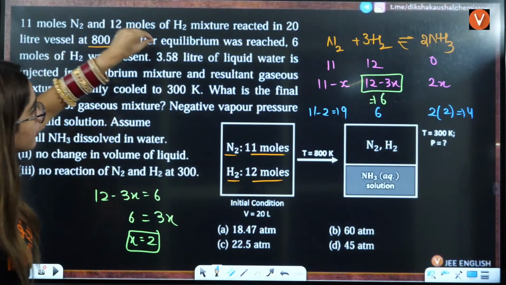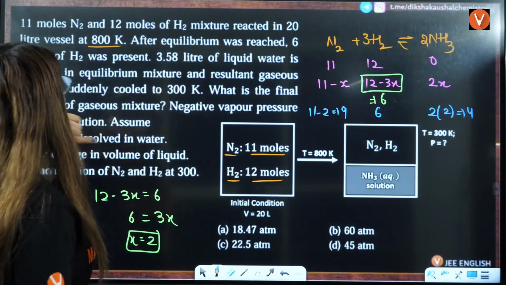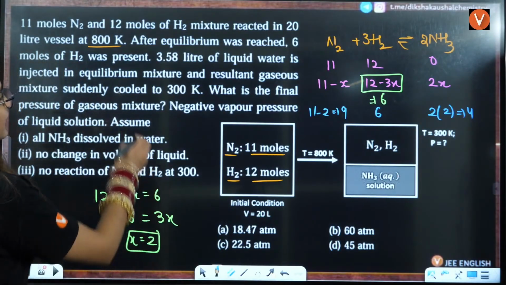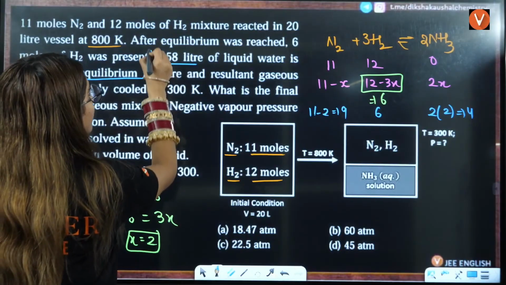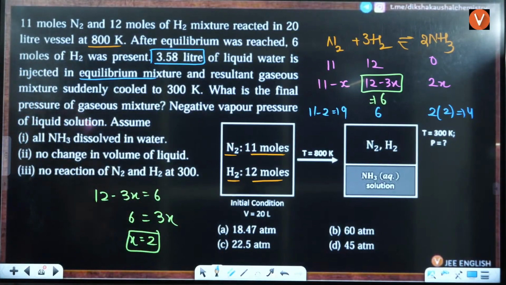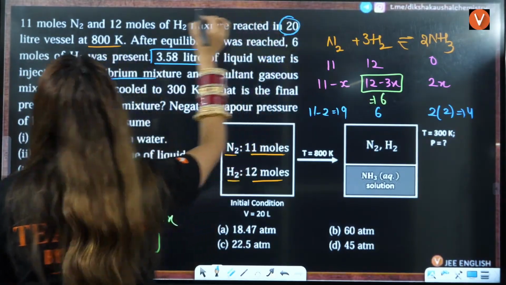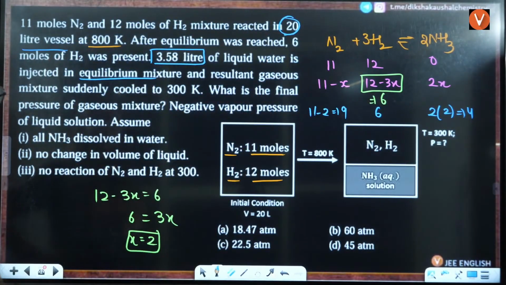After this, 3.5 liter of liquid water was injected in the equilibrium mixture. This is the volume that was injected. See, initially you had a 20 liter vessel. Then they are saying 3.58 liter of liquid water is injected in the equilibrium mixture, and the resultant gaseous mixture is suddenly cooled.